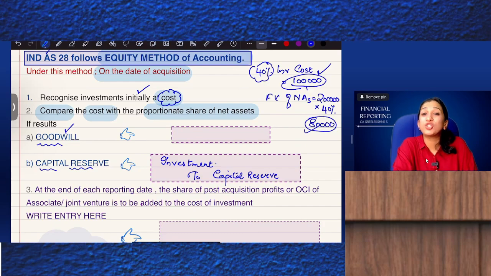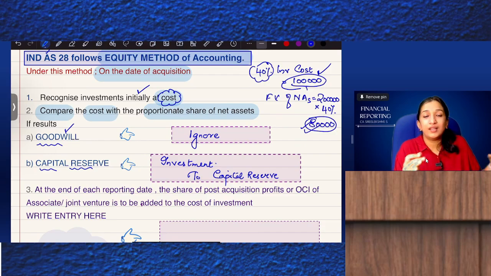So what should be the journal entry when it is goodwill? Should I reduce the value of the investment? No, ignore it. If there is goodwill, ignore it, because on that date, goodwill is already there. Anyway, you pass the journal entry investment to cash, 1 lakh, or investment to bank, generally already passed. And your share of net assets is 80,000.